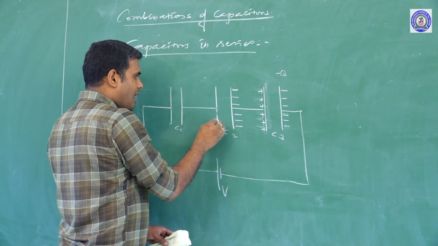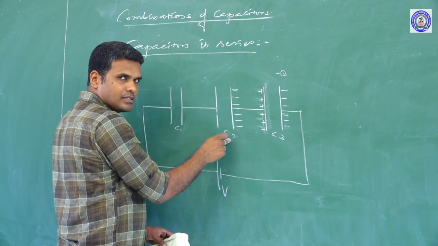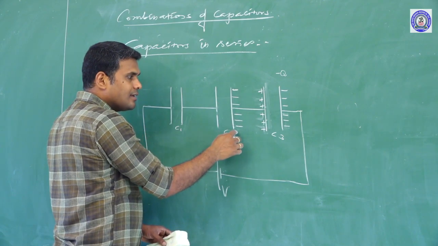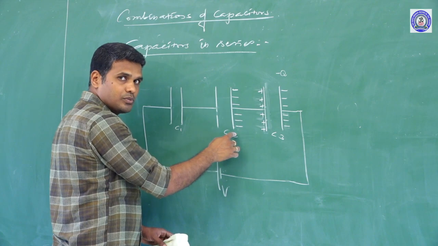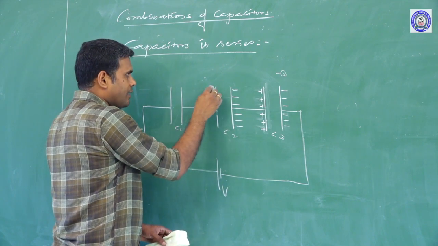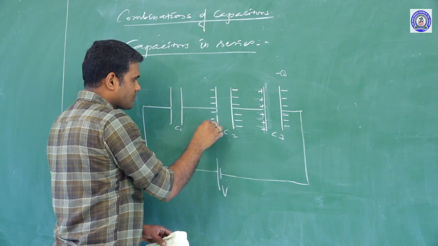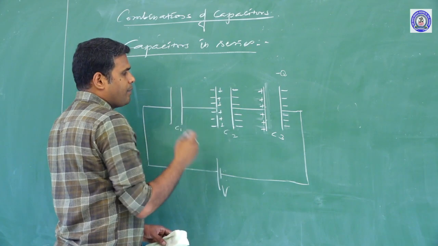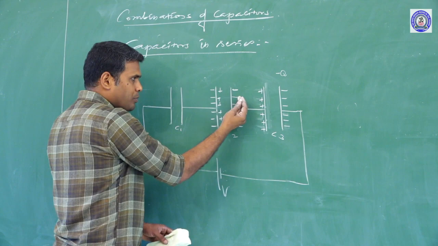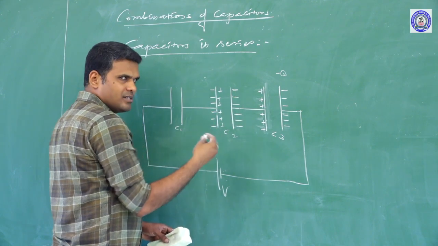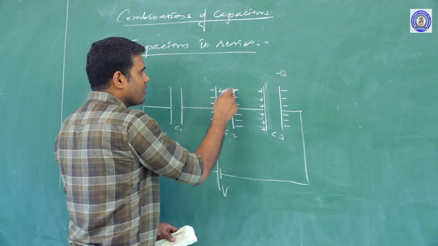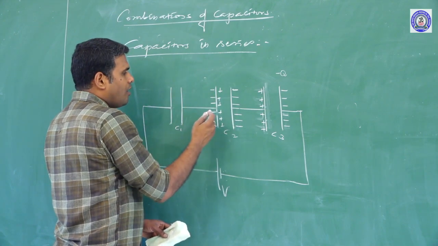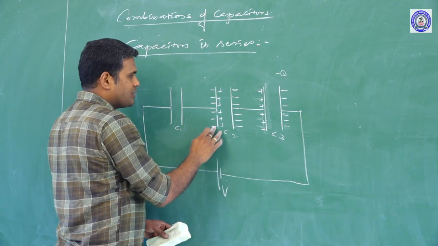Negative charges on the left plate of the capacitor C2 will be pushed by the negative charges on the right plate of the capacitor C2. See the statement. Negative charges on the left plate of the capacitor C2 are pushed because like charges repel.